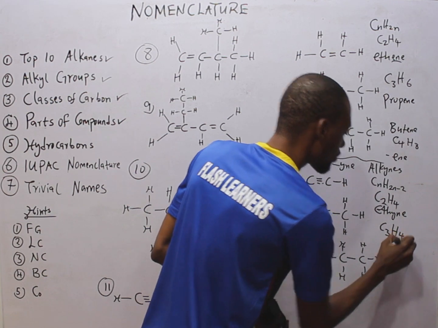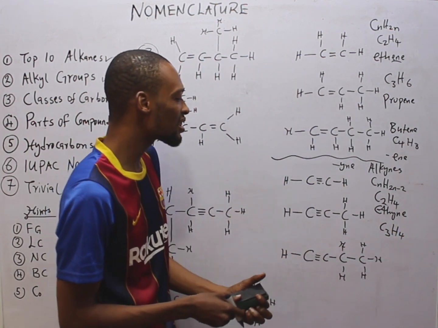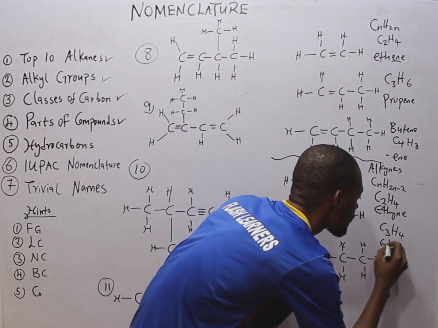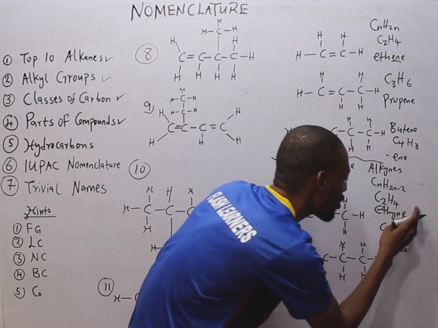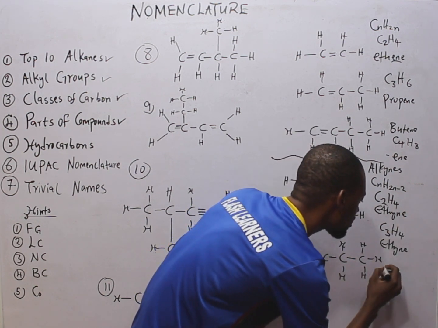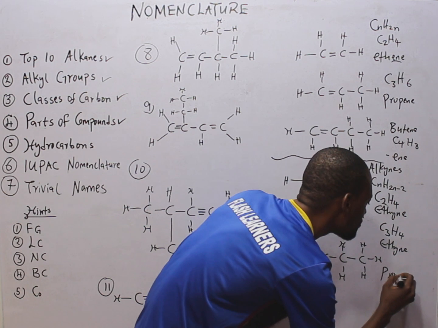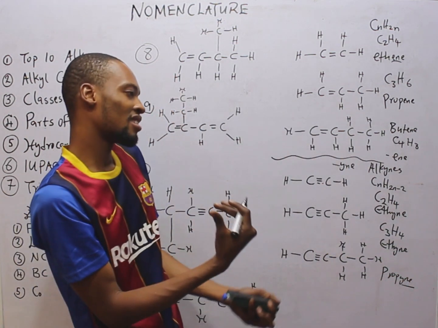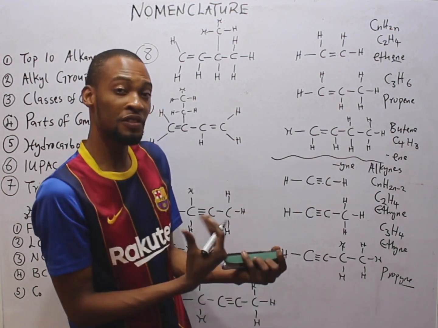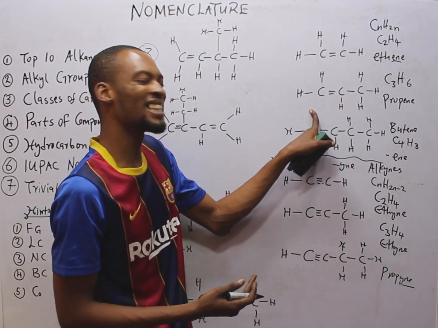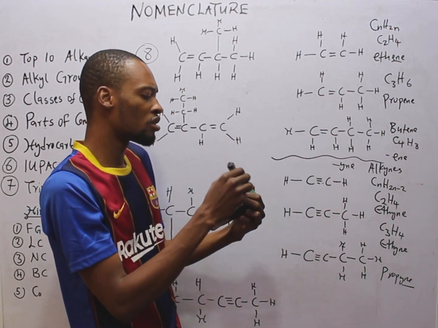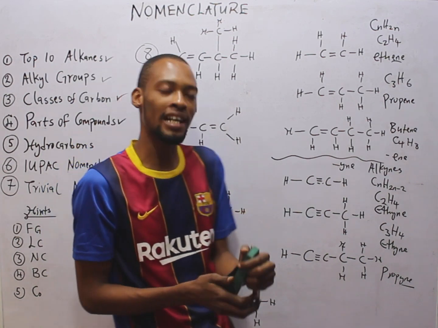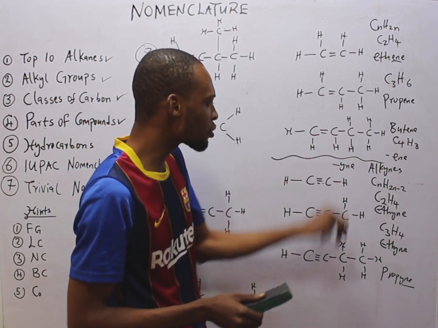H will be 4. C3H4 is propyne, the second member. The third member is butyne, then pentyne, the fifth member, and so on. So that is it: alkane, alkene, alkyne. That is how they roll.